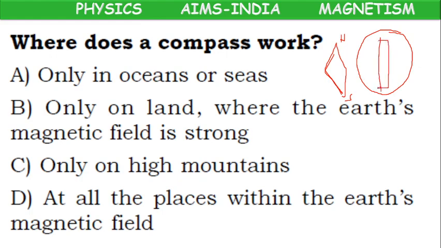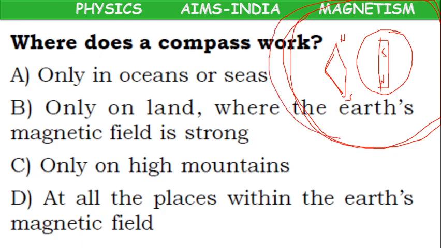Earth is a huge magnet. Around earth a magnetic field will be there. If the compass comes in the earth's magnetic field, then automatically it will show deflections. It will show north and south direction.